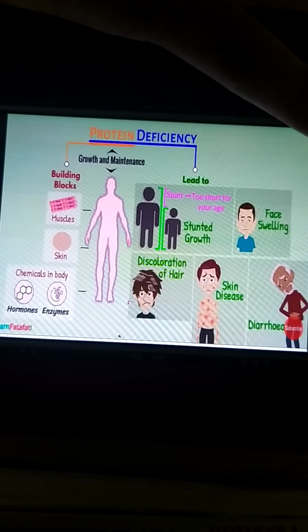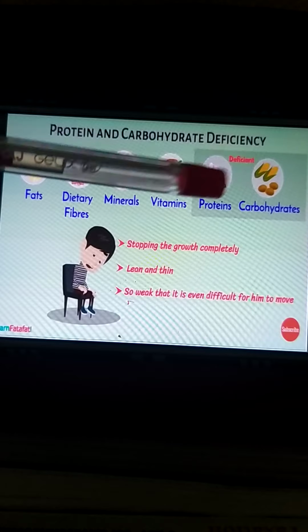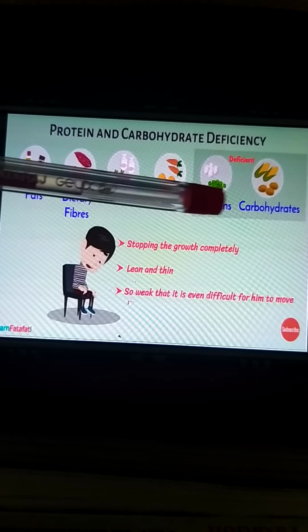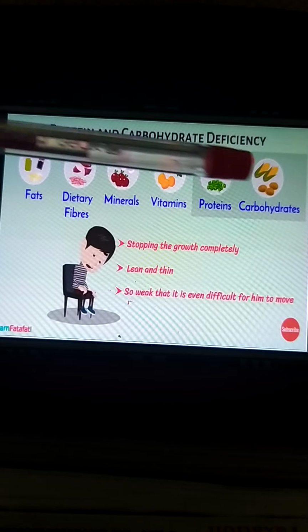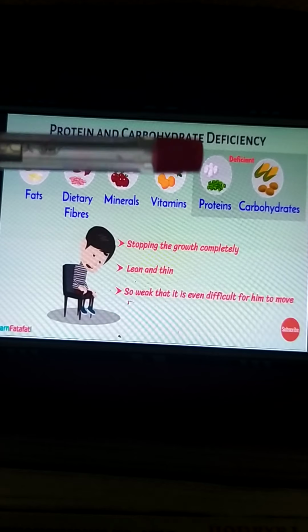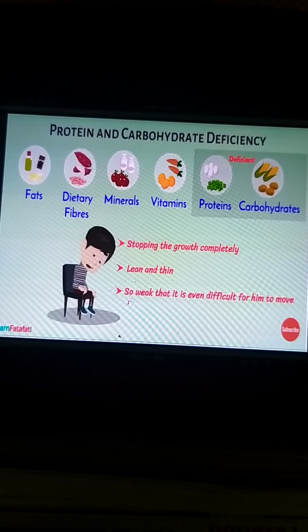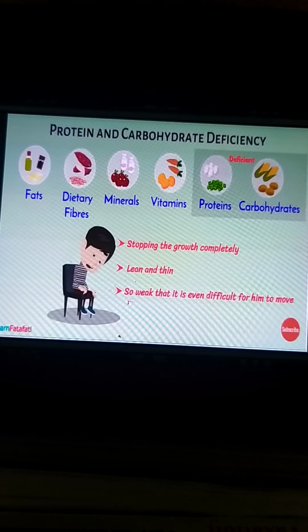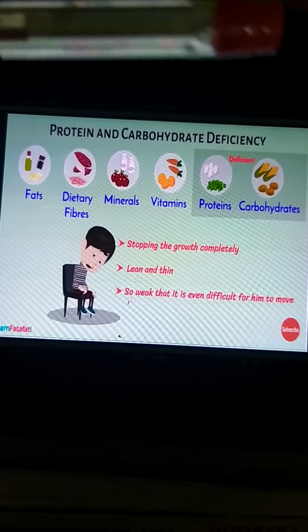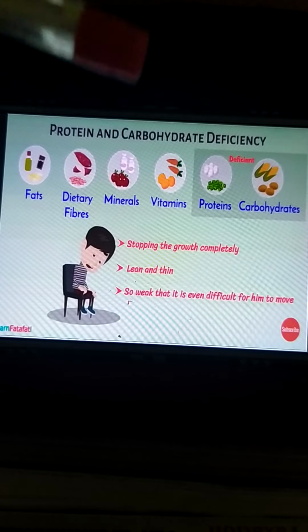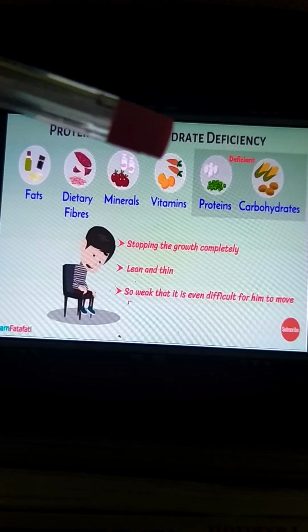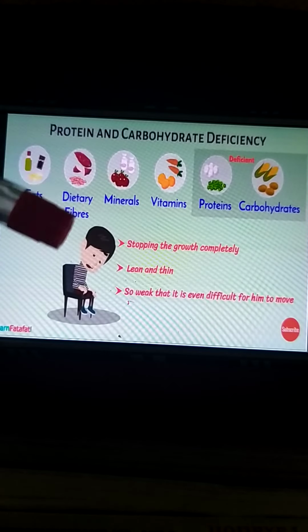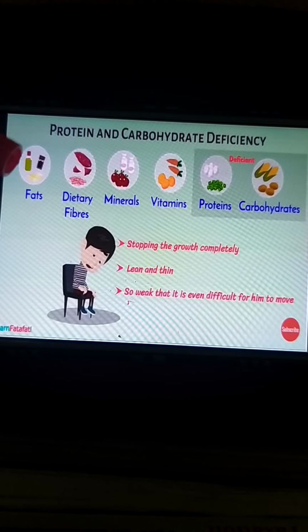Yes. Now if the diet is deficient in both proteins and carbohydrates, even for a longer period of time, it is not that this happens in a short time. Okay, if you are not eating for one day, it will not happen. But if you are not eating for 1 week, 2 weeks, 3 weeks, then it will cause problems. So you should eat a proper amount of proper good food.